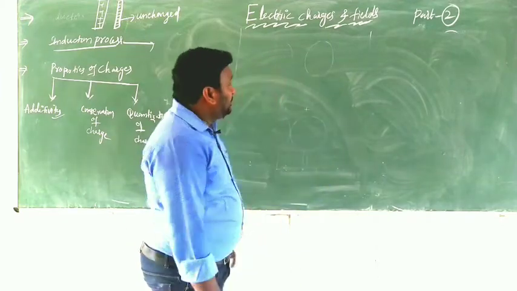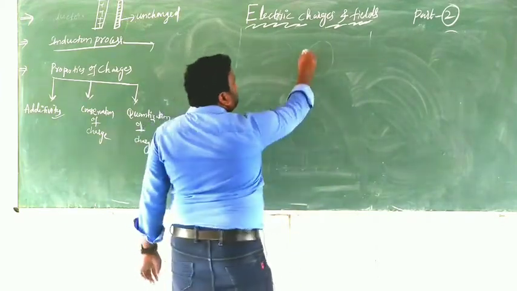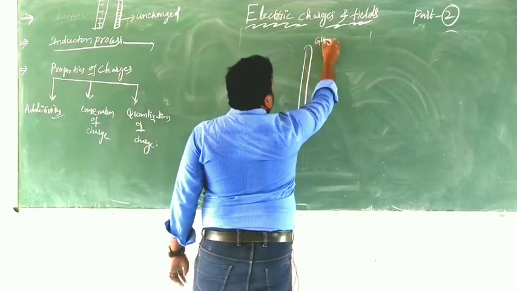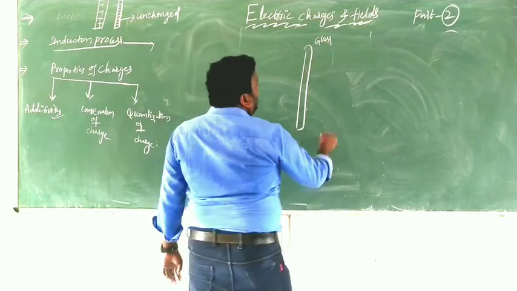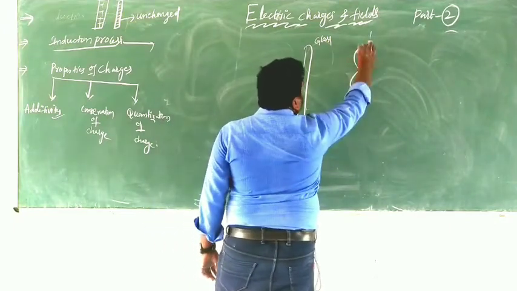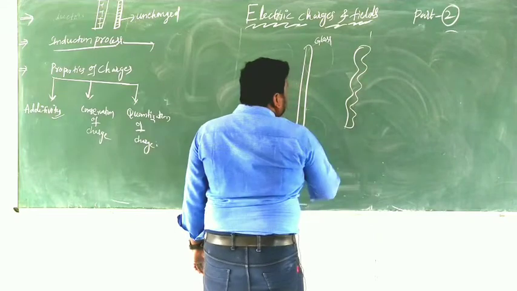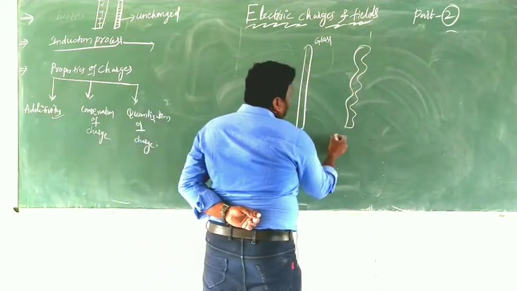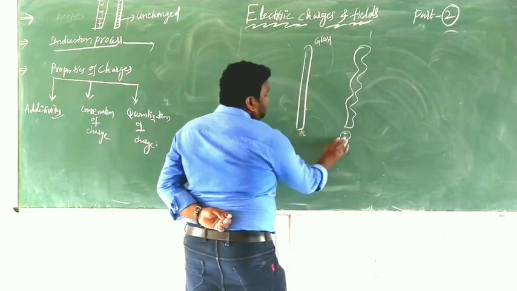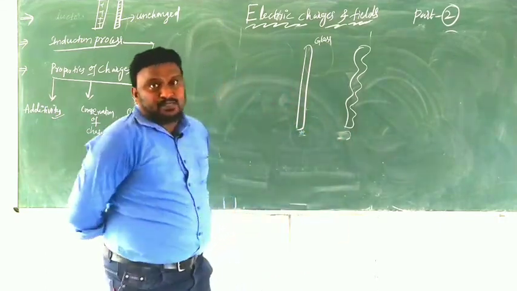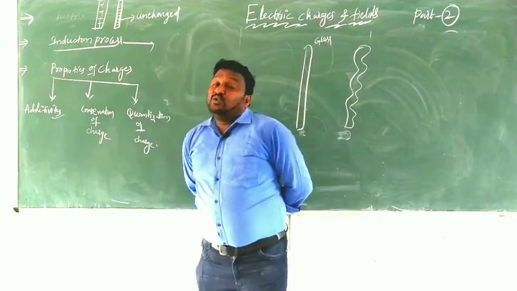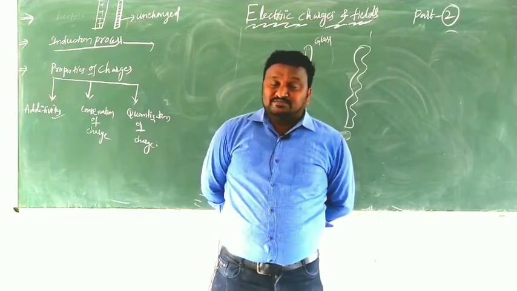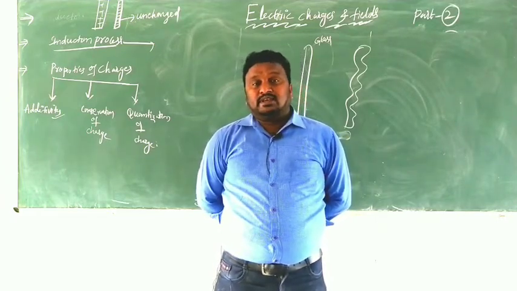Look here, very simple. I am taking an example. This is a glass rod, and this is a silk cloth. I am explaining the conservation of charge on the basis of the rubbing process. Initially both are neutral. While we do not rub the glass rod and silk cloth, initially both are neutral. Clear, children?